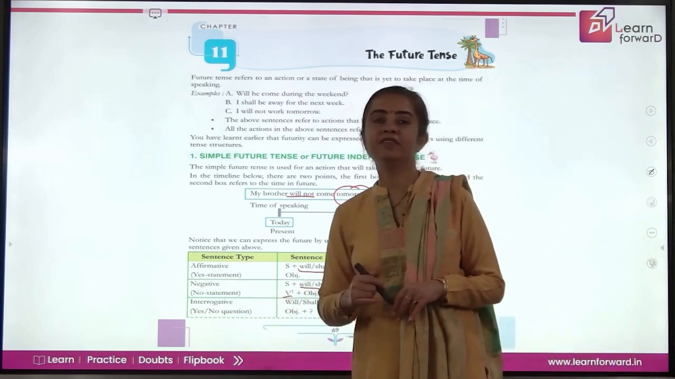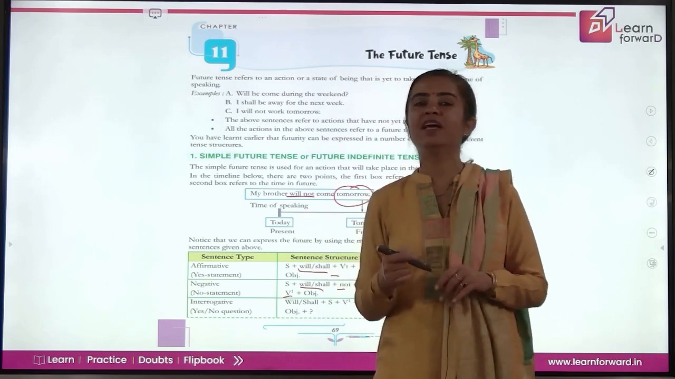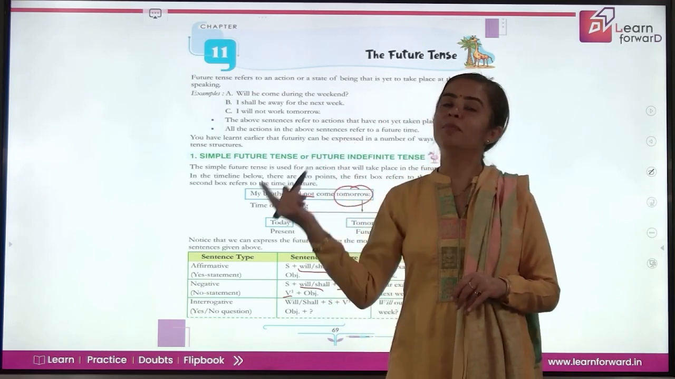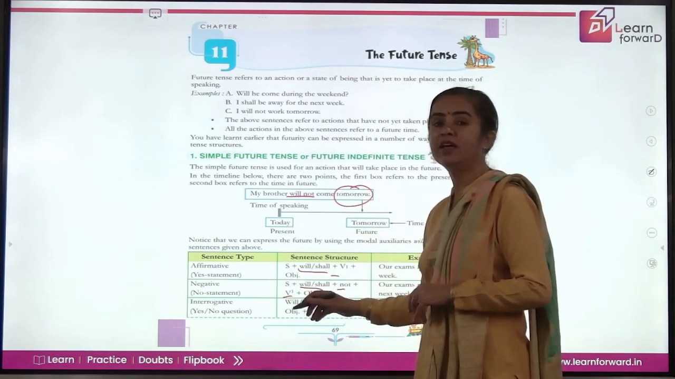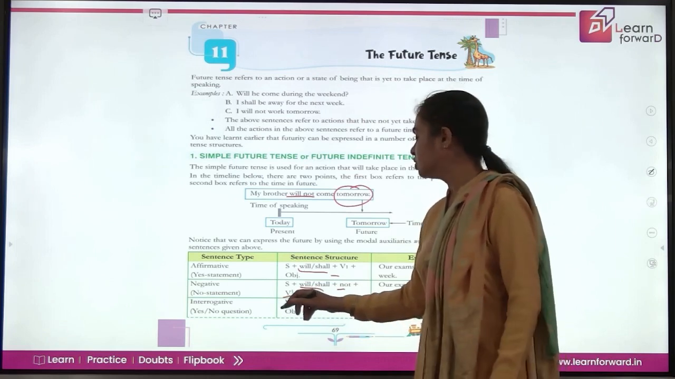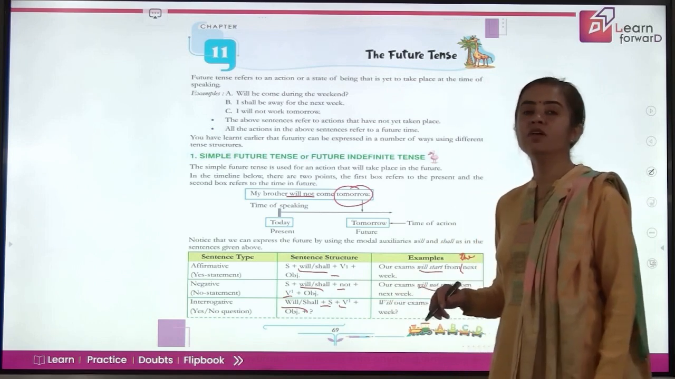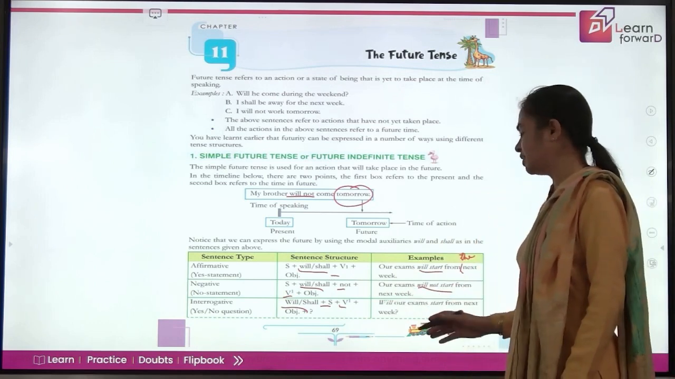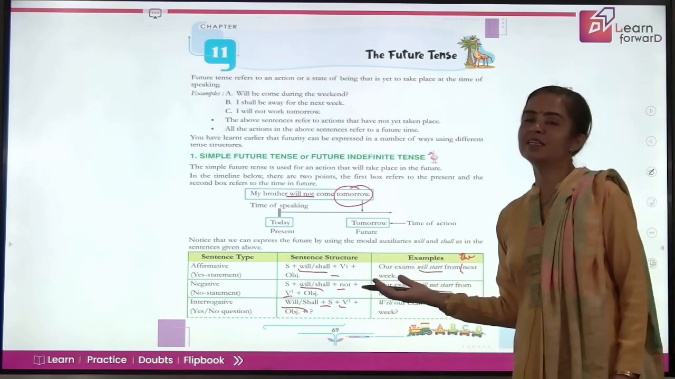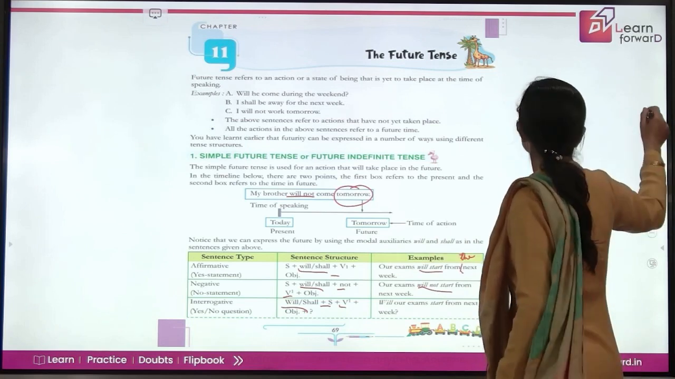Coming to interrogative sentences, again take help of the helping verb, take it to the beginning of the sentence. So when it is a yes no question type, you say will shall first, then your subject, and then the first form of verb. Like you are asking here, will our exams start from the next week? So that simply becomes your interrogative sentence.